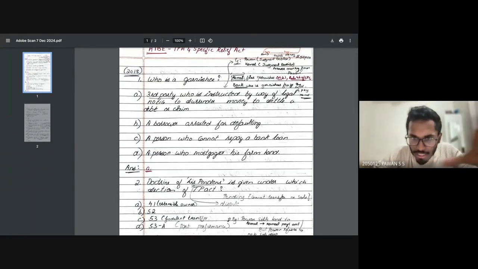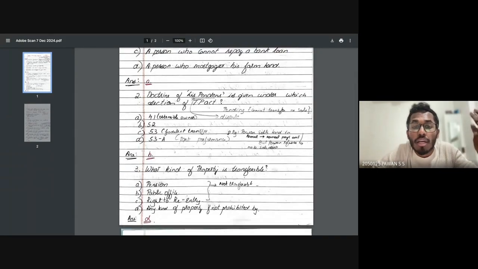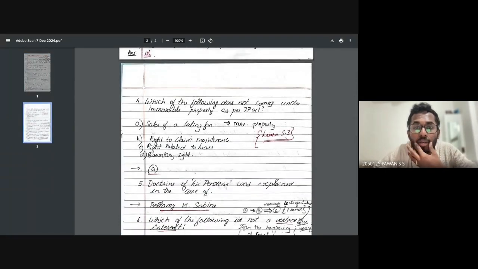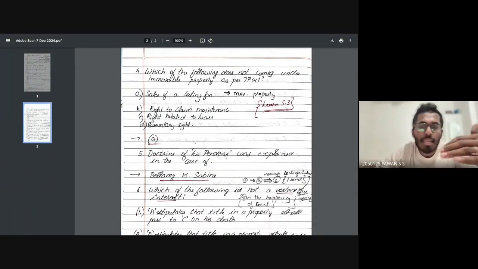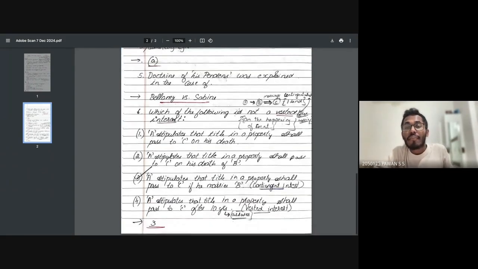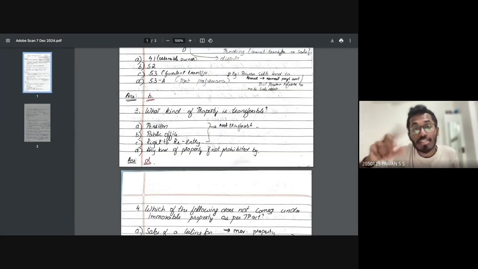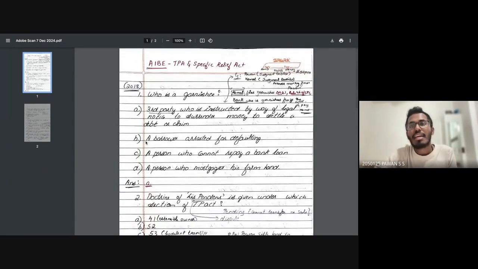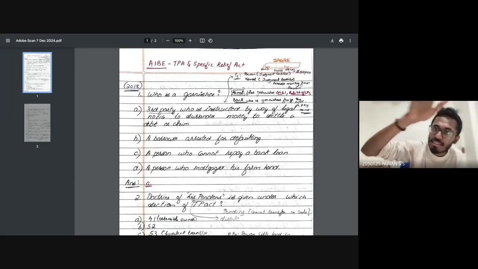We learned today about garnishee, lis pendens, the TP Act, movable and immovable property, and the case name Bellamy v. Sabine. Then we learned what is contingent and vested interest, Section 19, Section 21, Section 3, and Section 52. We learned Section 53 fraudulent transfer, Section 53A part performance, ostensible owner under Section 41, and the definitions of immovable and movable property. No matter what, until you're in the grave you should be knowing it.